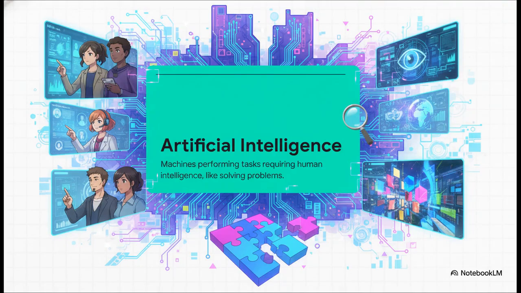To build our ultimate smart city, we absolutely have to start with artificial intelligence, or AI. Think of AI as the super intelligent brain that powers all our future systems. It's basically technology that lets machines do things that normally require human intelligence. And here's a crazy fact: AI can process millions of data points in the literal time it takes you to blink. It's already working behind the scenes on your phone, but its potential for the future is just massive.